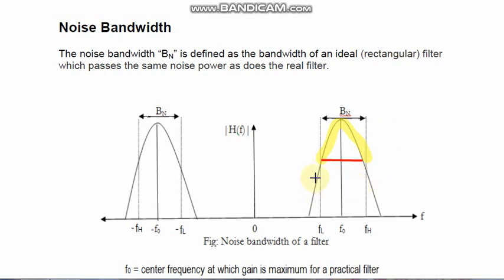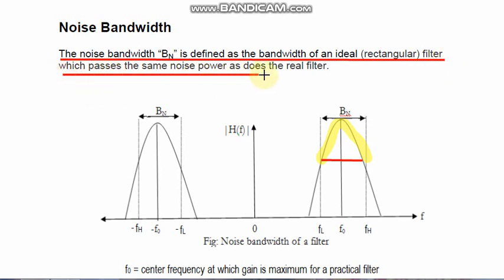Below this range, if signals are passing, they have lower magnitude, so there is no necessity to reject. That's why the definition of noise bandwidth is the bandwidth of an ideal filter which passes the same noise power as does the real filter.